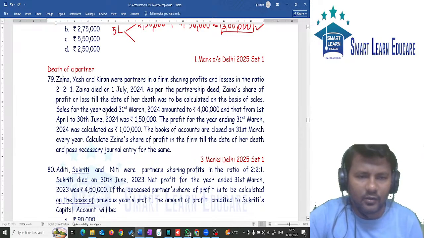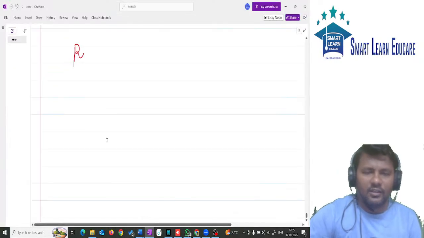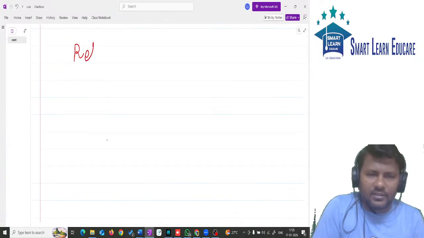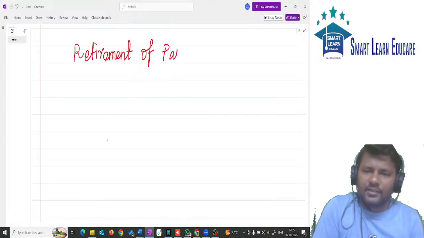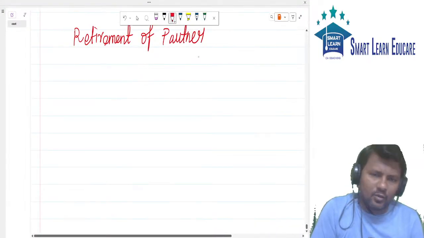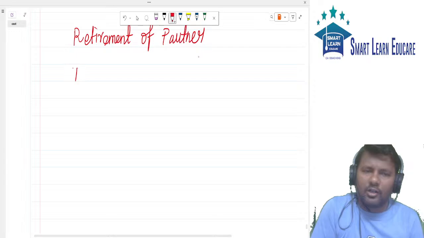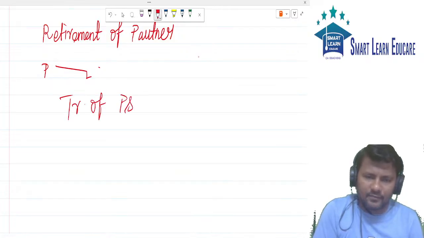Z and Y are partners, and Z dies. Death of partner is the same as retirement of partner. Whatever steps we followed for retirement of partner, the same steps we have for death of partner. Apart from this, additionally we have a few things. One is treatment of P&L suspense.